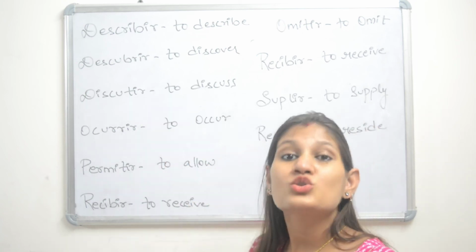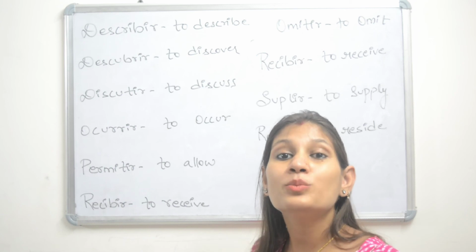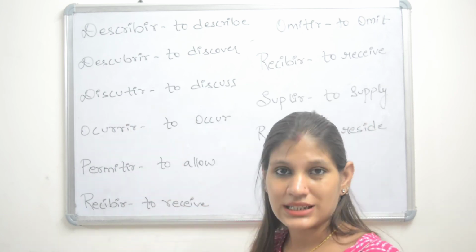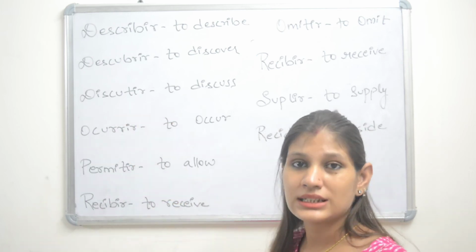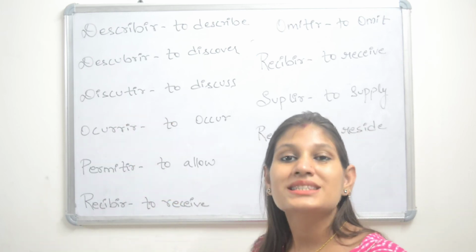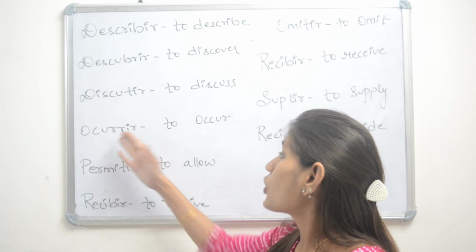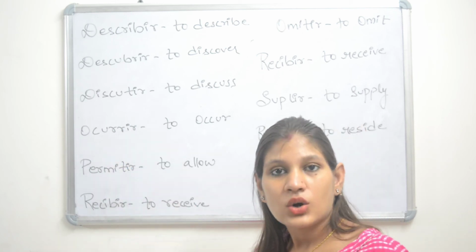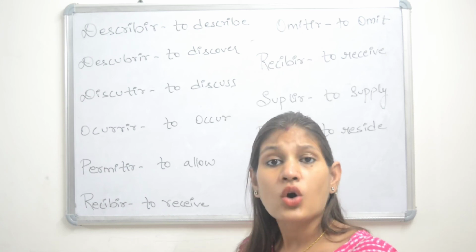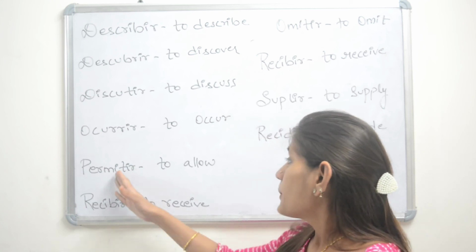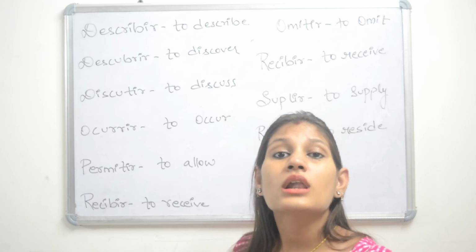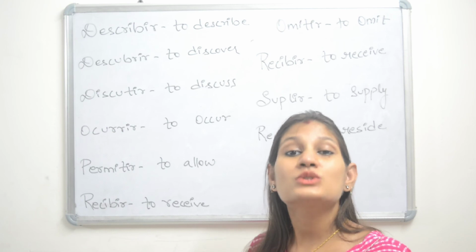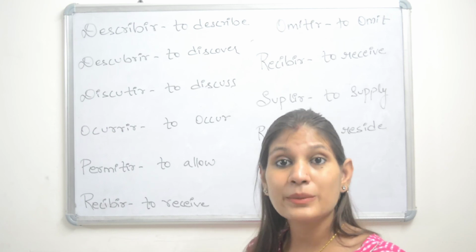Descubrir is to discover. Discutir. Discutir is to discuss. Ocurrir is to occur. Permitir is to allow or to permit.